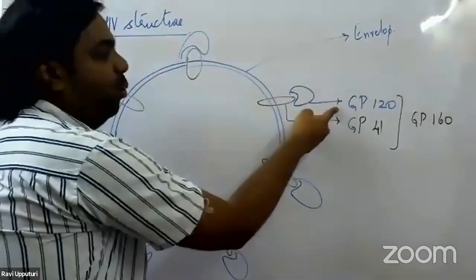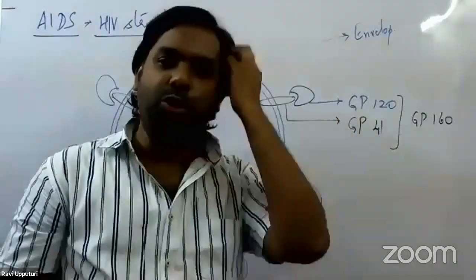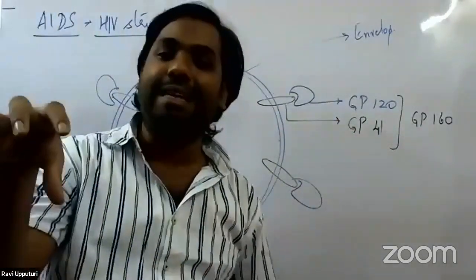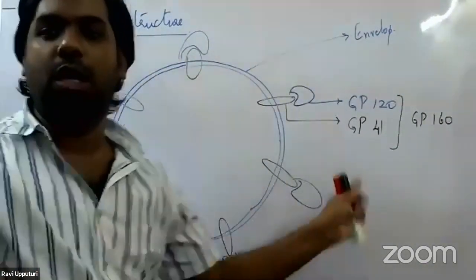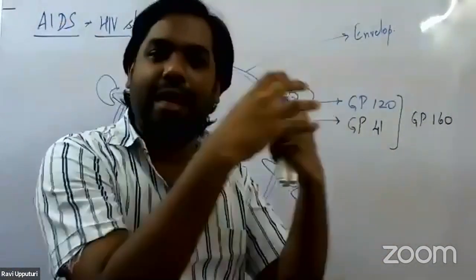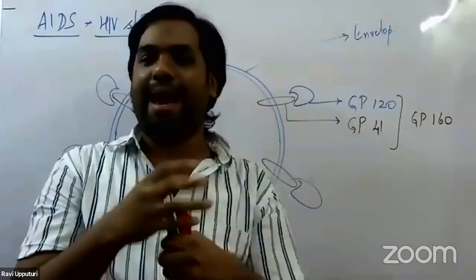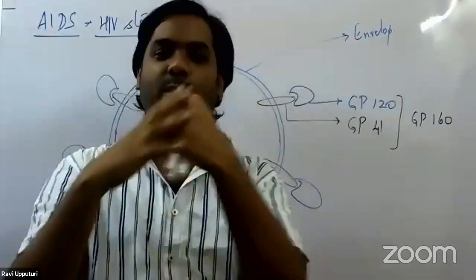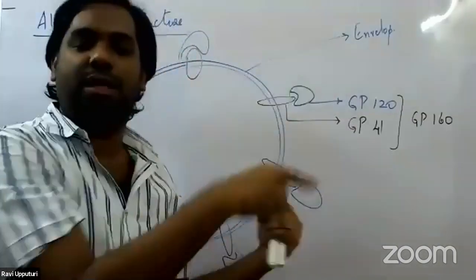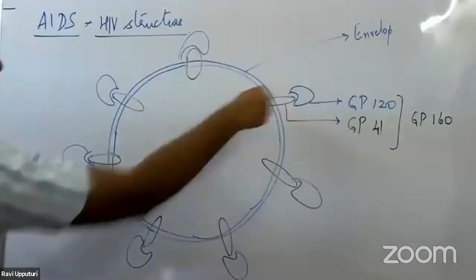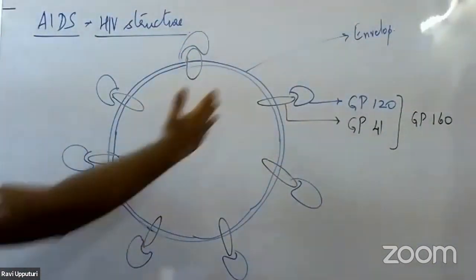One important thing to note here is that GP120 is the one which attaches to the CD4 receptor on the host cell. So it is also called the attachment protein, because GP120 attaches itself to the CD4 receptor. If this is the CD4 receptor present on the T helper cell, this is the GP120. It goes and attaches to the CD4 receptors present on immune cells, either the T helper cells or the macrophages. So these are the two proteins present on the plasma membrane towards the outer side of the virus. Now let's get to the inner side.